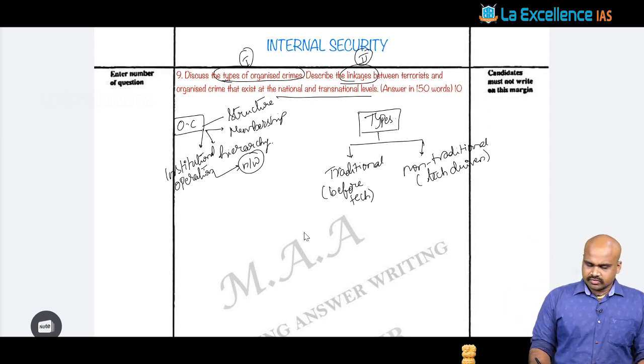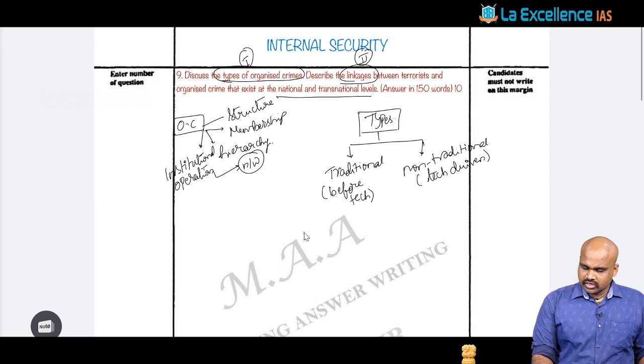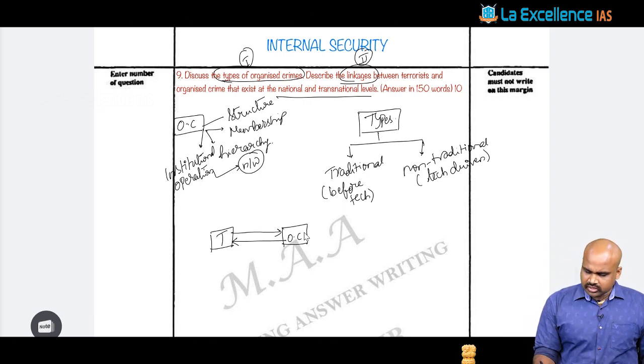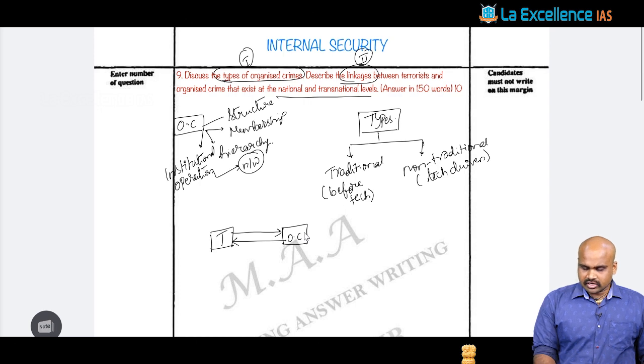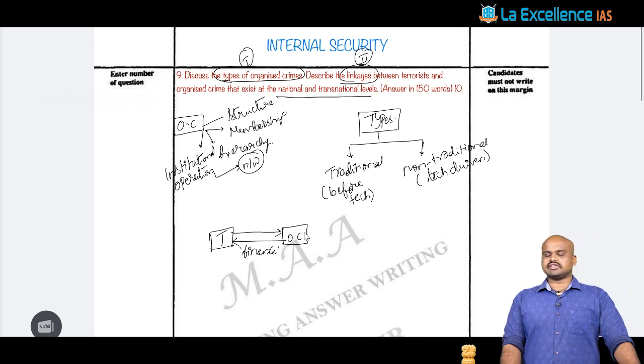And the simple thing that we see is the linkage between terrorists and organized crime. The simplest relation you would see is a reciprocal relation existing between terrorism and organized crime, because the nature of the relation is symbiotic. Organized crime is going to finance the terrorist organizations or the terrorist activities.